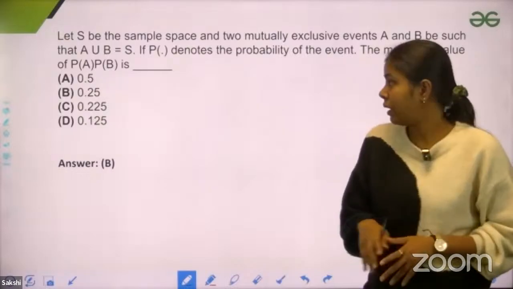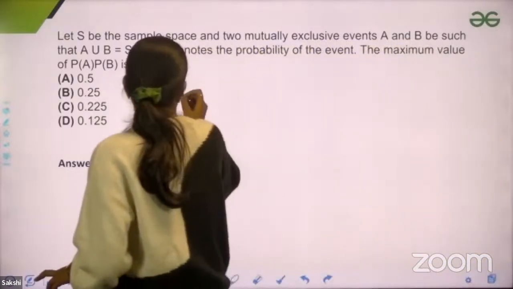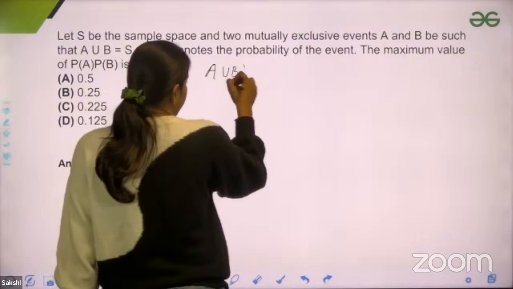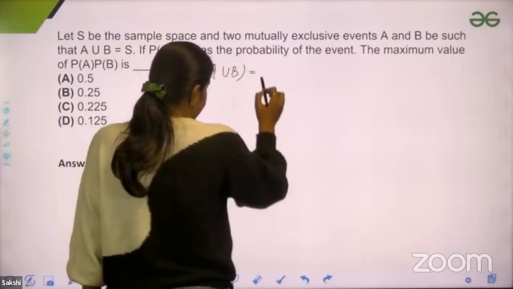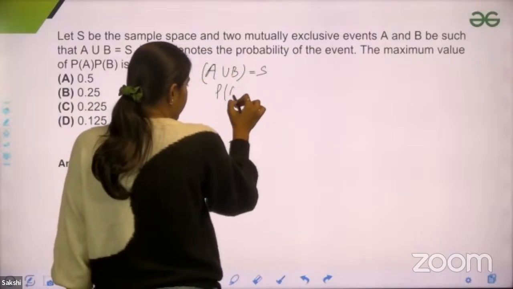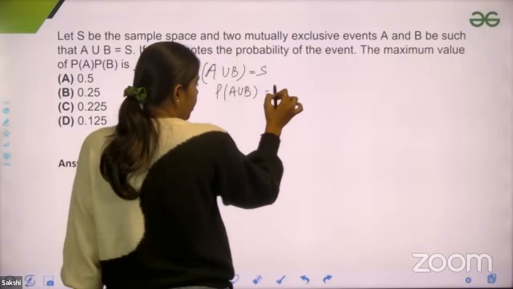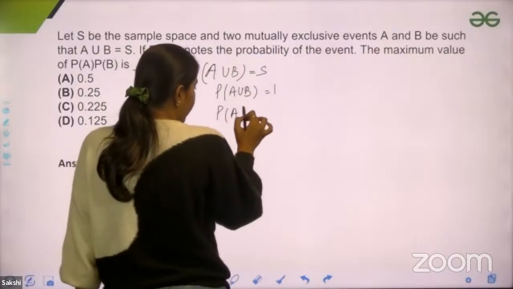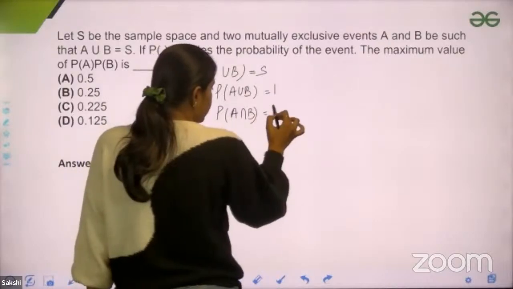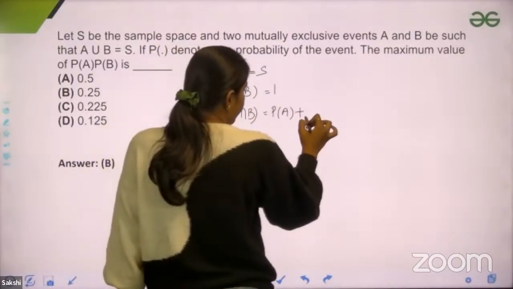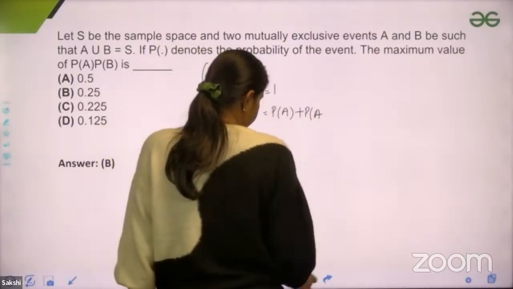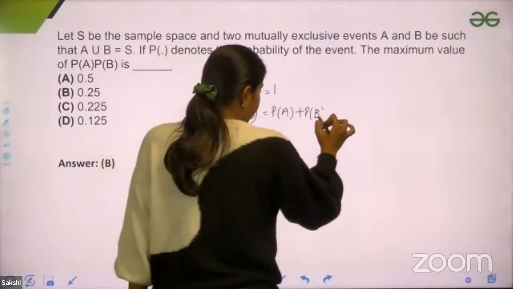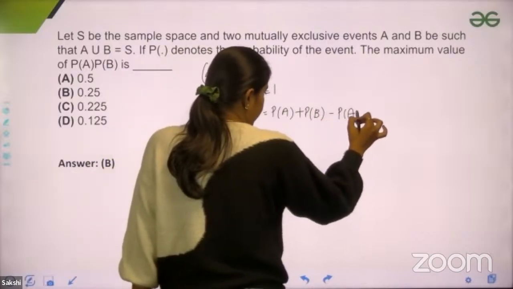Okay, so if you see that A union B is given to us as S, that means the probability of A union B would become what? The probability of your whole sample space, that would always be 1. Then you know the formula that probability of A union B is equal to probability of A plus probability of B minus probability of A intersection B, right?